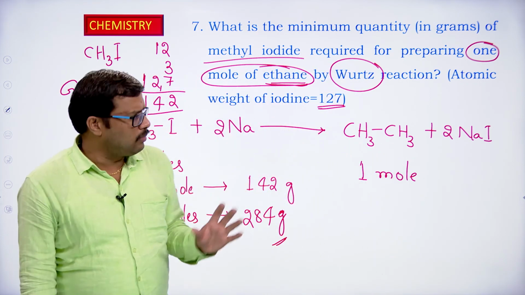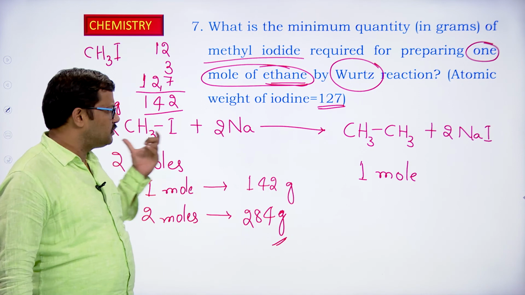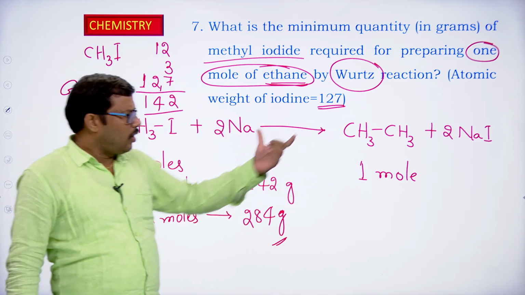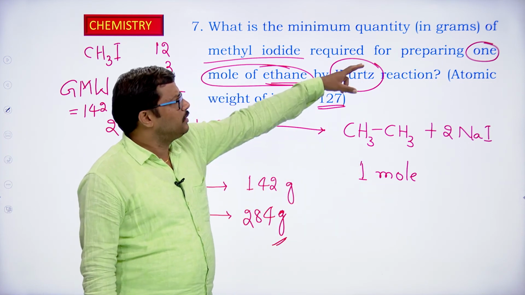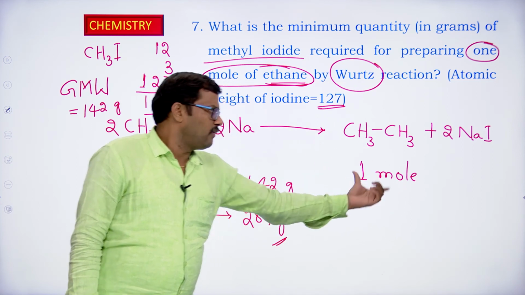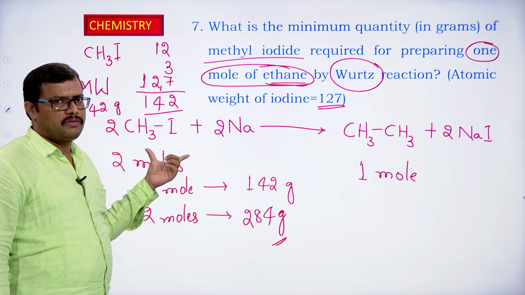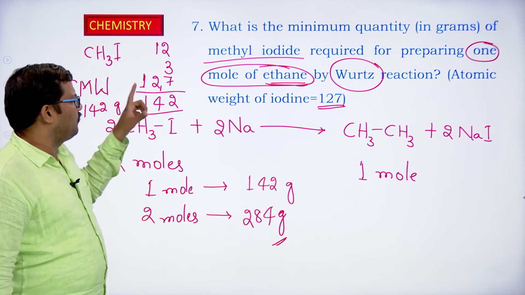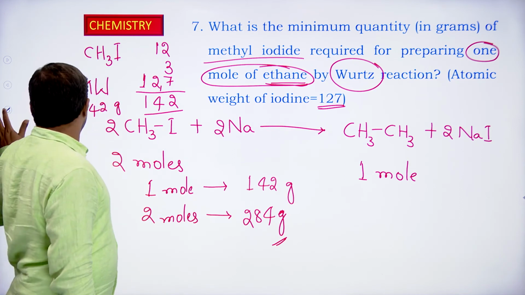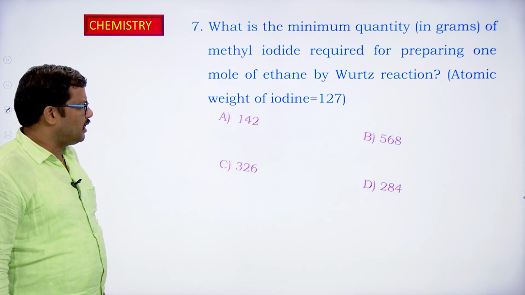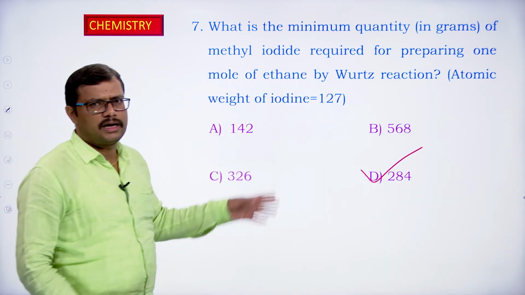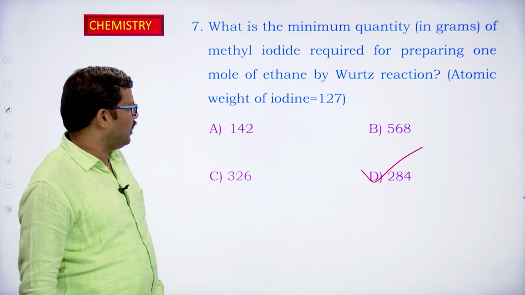So for these kinds of problems and reactions, first you have to write the balanced equation, and from the balanced equation see how many moles of reactant we are using and how many moles of product we are getting, and analyze the product. In this case they are asking about only 1 mole of ethane. So according to the equation it is 1 mole only. For 1 mole how much do we require? 2 moles of methyl iodide is required. 1 mole corresponds to 142 grams. So 2 moles corresponds to 284 grams. So let us look at the options. 284 grams is the correct option. So option D is correct in this particular problem.